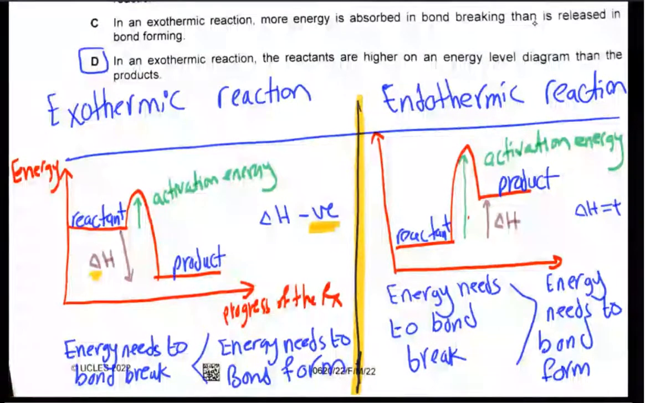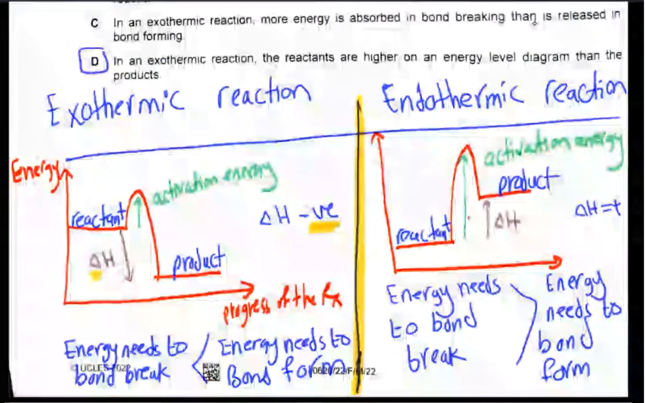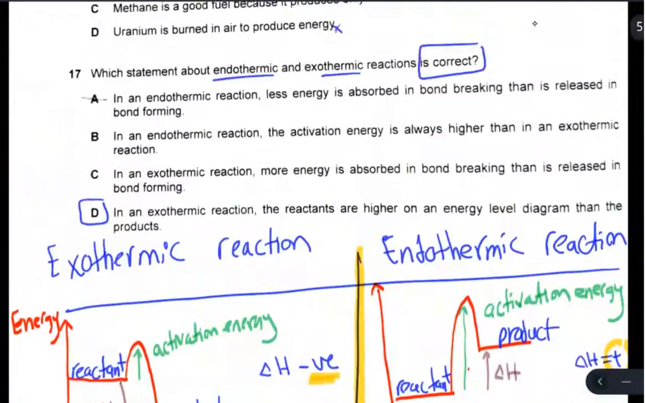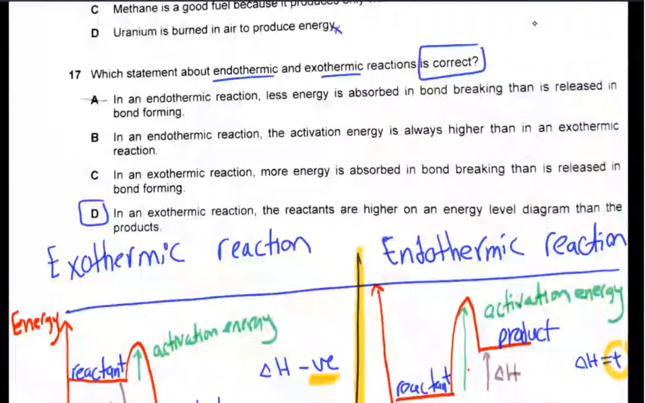But in an endothermic reaction, energy is absorbed, so the reactants have lower energy than the products on the diagram. The activation energy starts from the reactant to the hump, and delta H points up, not down, because energy is absorbed. Delta H from reactant to product will be positive. So the energy needed to break bonds is more than the energy from bond forming. So back to the question, the answer will be D. In an exothermic reaction, the reactants are higher on the energy level diagram than the products.